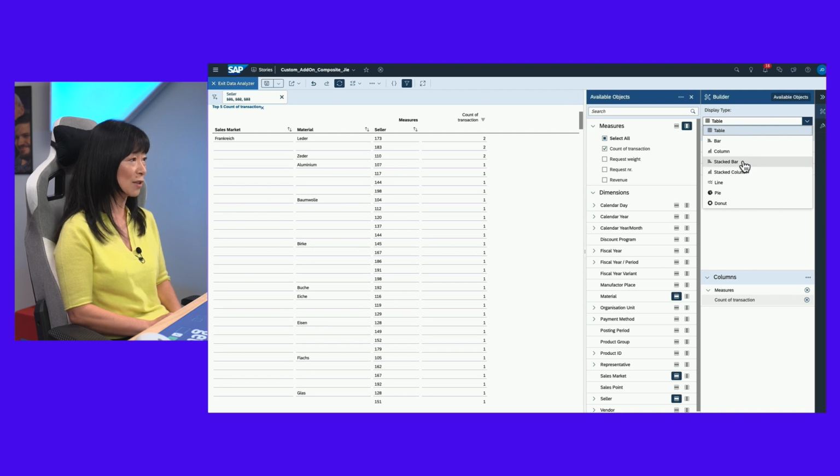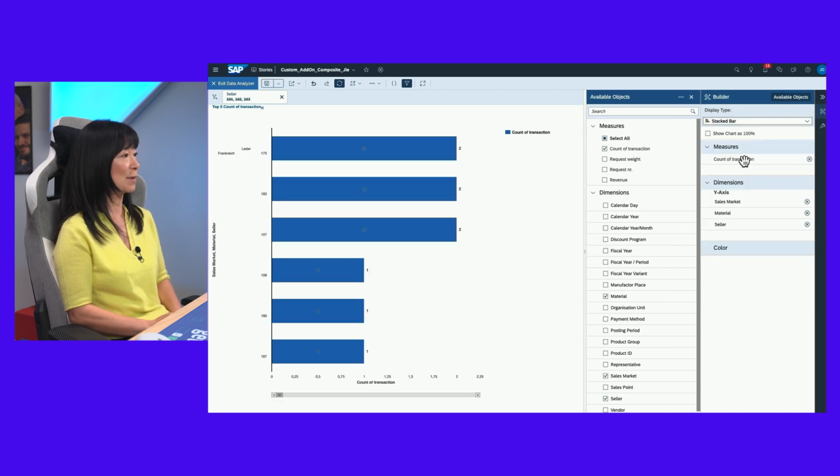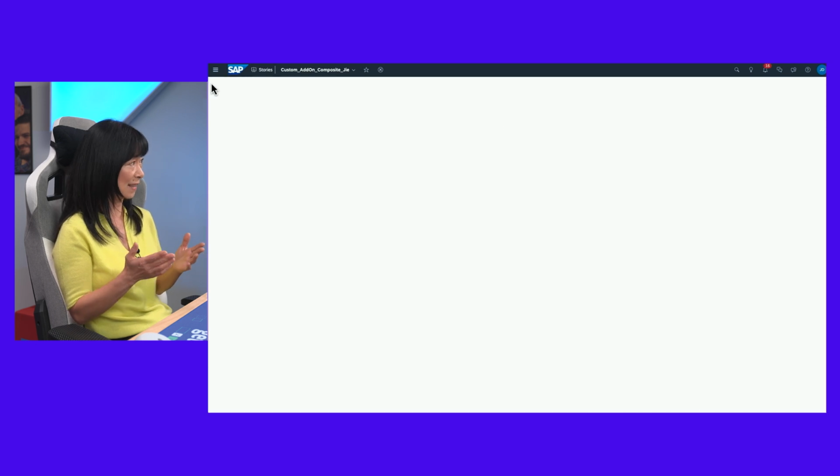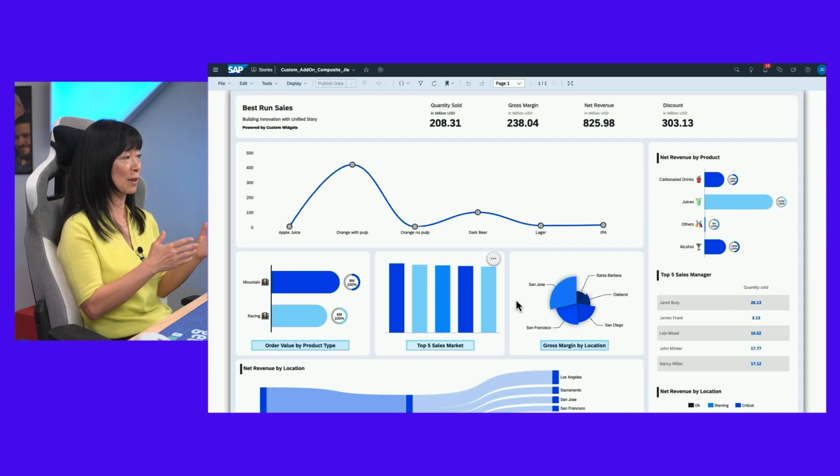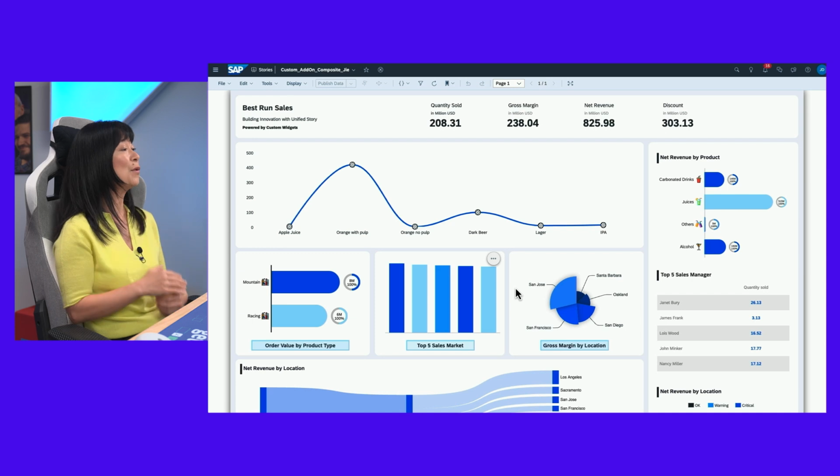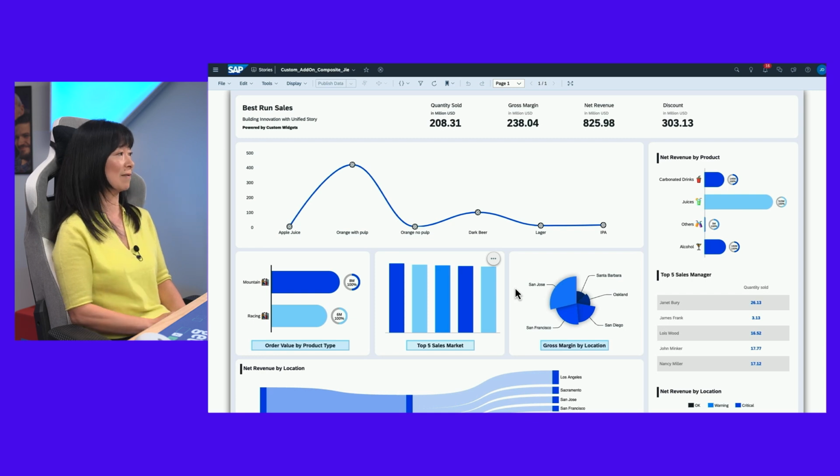We can also add another chart type, click on the bar chart, and change from table view to the bar chart view. And now let's save this exploration result as an insight. Then we can go back to the story. Here you see the flow, how you can navigate from a dashboard to the data analyzer for the exploration.